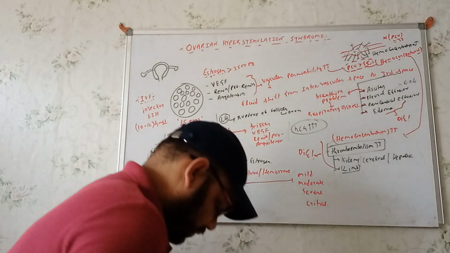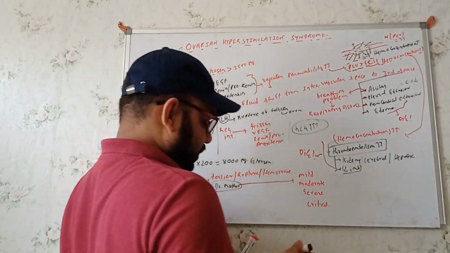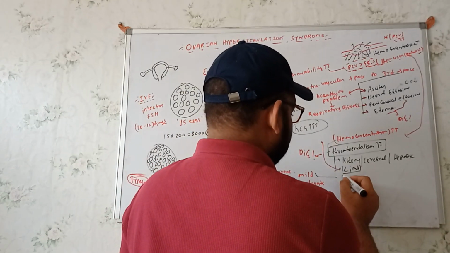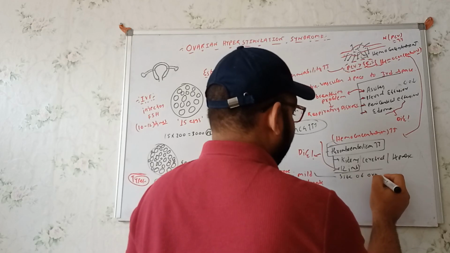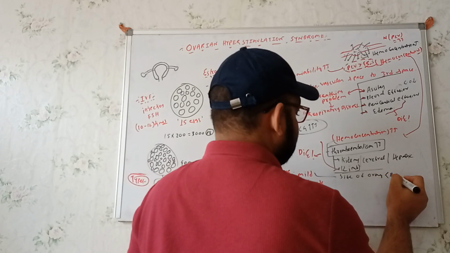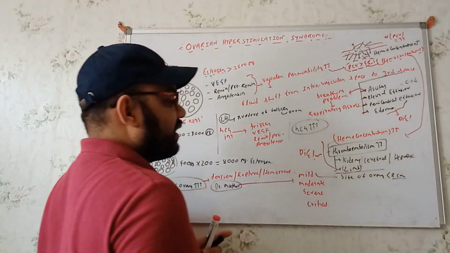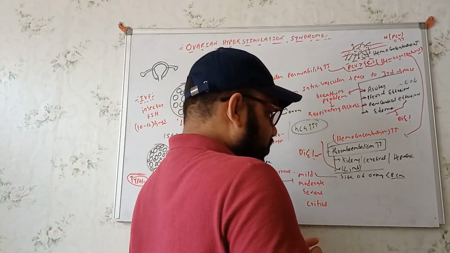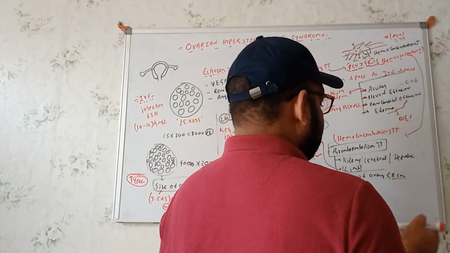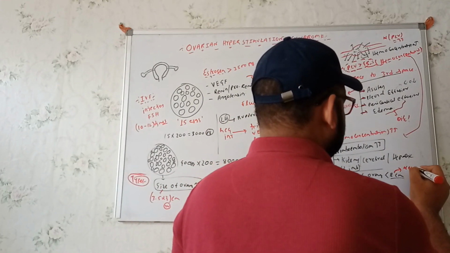Now see, in terms of the mild, the size of the ovary will be less than 8 centimeters, and in these cases we will not get that many manifestations. In these cases we will not even get to see the ascites. So we can say over here, no ascites.